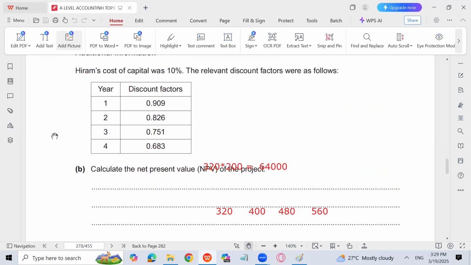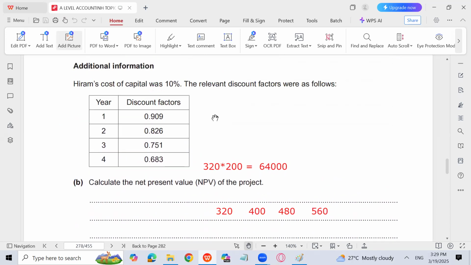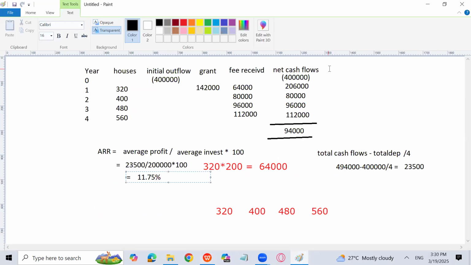Now, yes, that was 10%. So the cost of capital was 10%, and the relevant discount factor was as follows. Calculate the net present value, NPV, of the project. So let's calculate, let's see. Net cash flows are already given.